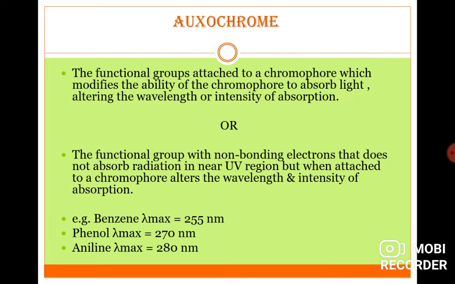Like benzene has lambda max 255 nanometer, phenol lambda max 270 nanometer, and aniline lambda max 280 nanometer.